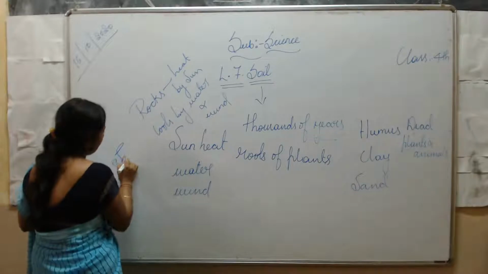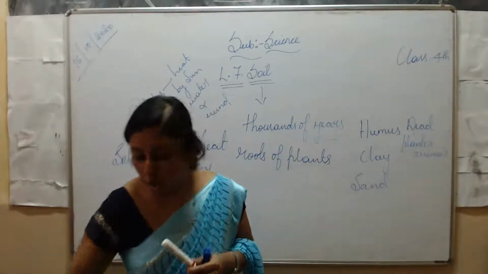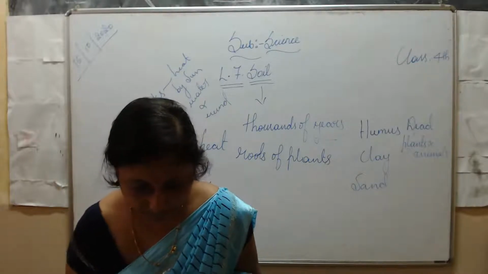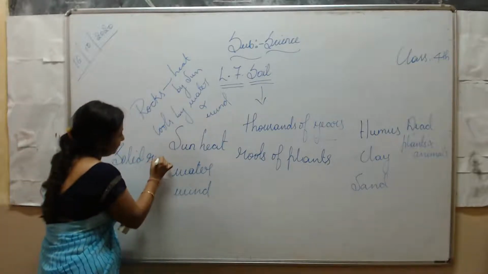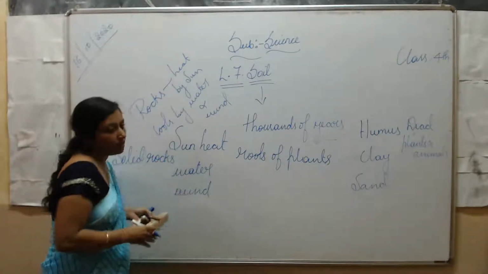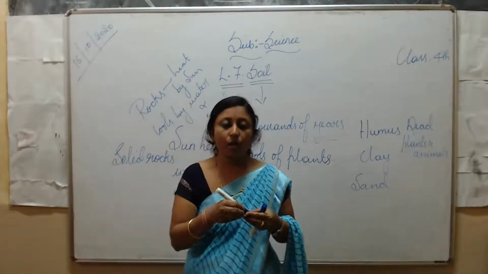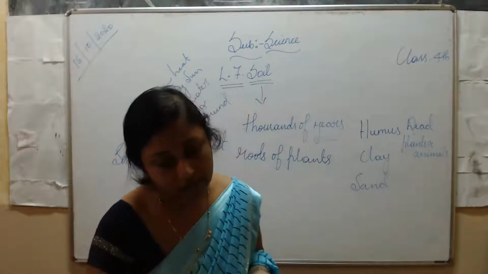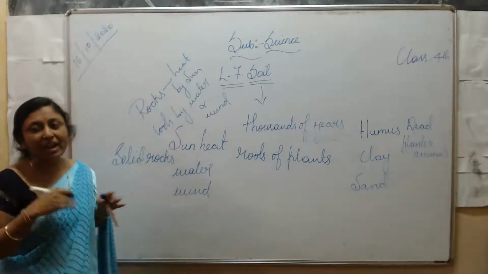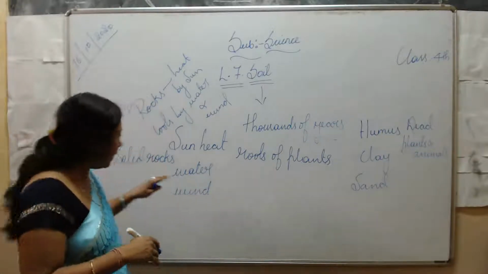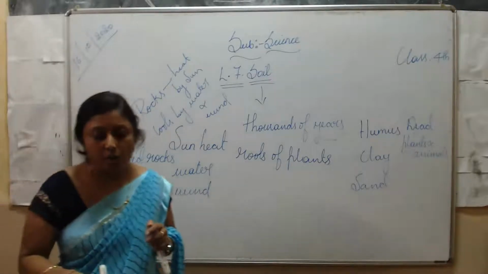What does it consist of? It consists of solid rocks. The bedrock consists of solid rocks, and underground water is found here. In the bedrock we find the underground water. It is all about solid rocks.